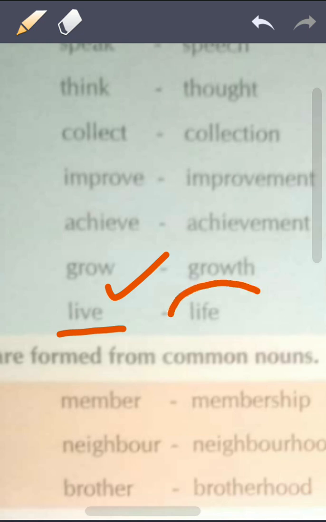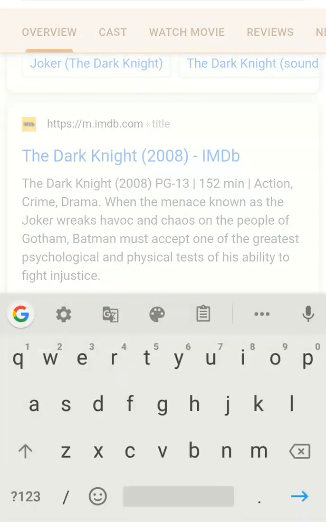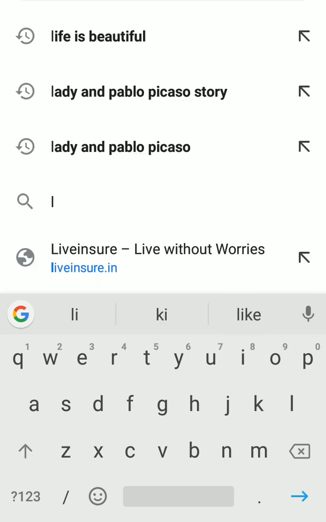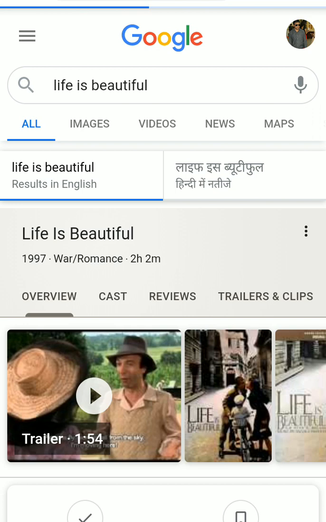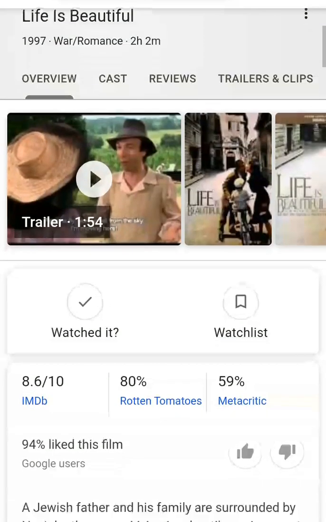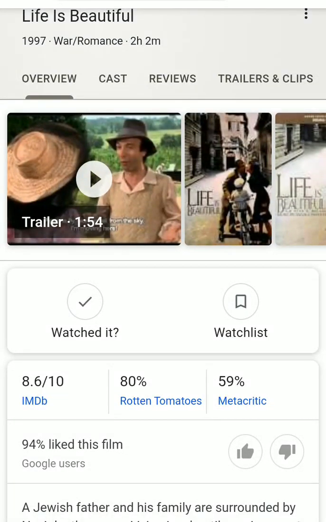But when I say life, okay, there is one famous movie, I watched that movie in Italian. That movie is available in Italian also, only Italian language. That movie name was Life is Beautiful. Okay, that was in Italian language. It is also a top 100 movie of world.